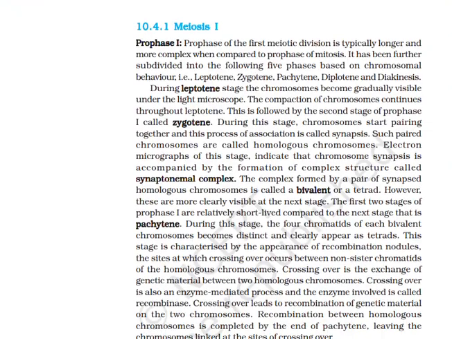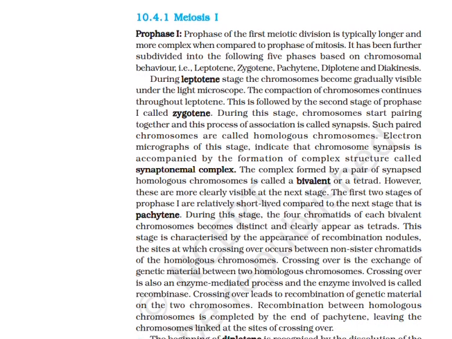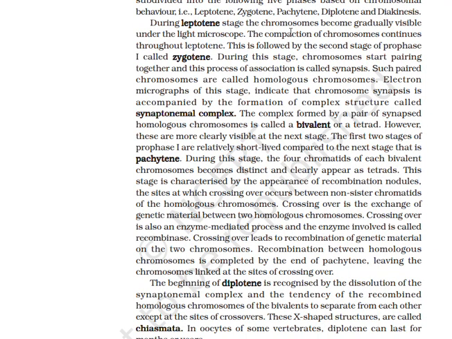Meiosis I. Prophase I. Prophase of the first meiotic division is typically longer and more complex when compared to prophase of mitosis. It has been further subdivided into the following five phases based on the chromosomal behavior, that is, leptotene, zygotene, pachytene, diplotene, diakinesis. During the leptotene stage, the chromosomes become gradually visible under the light microscope. The compaction of the chromosome continues throughout leptotene.